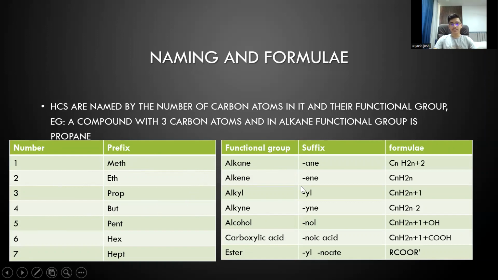In the case of alkenes, you cannot have a prefix starting with meth, because for alkenes, alkyls or alkynes, we have the formula of CnH2n, where if you plug in the number 1, which is for one carbon atom, into n, we get CH2 only, because we have C times 1, so only one carbon atom, and hydrogen H2 times 1, so we get only CH2.